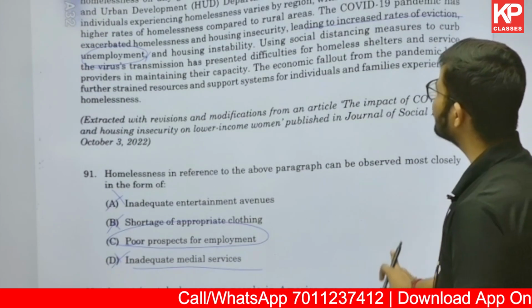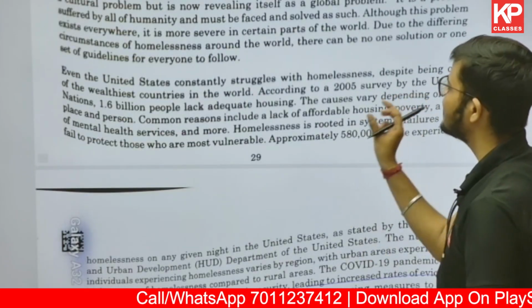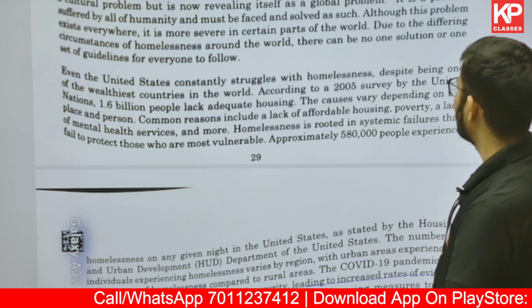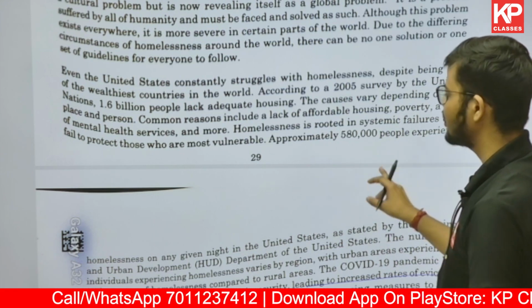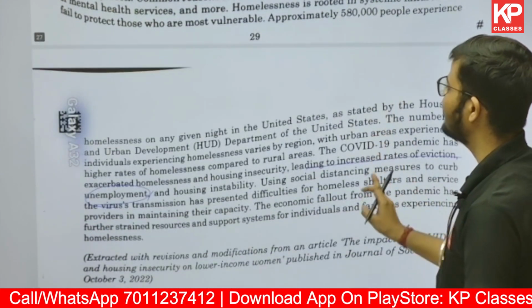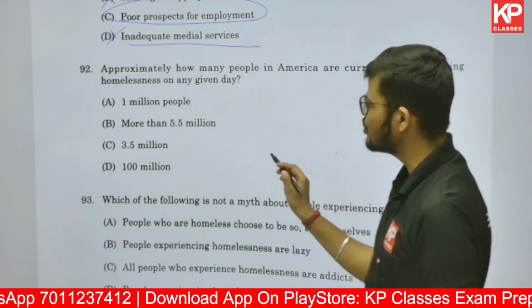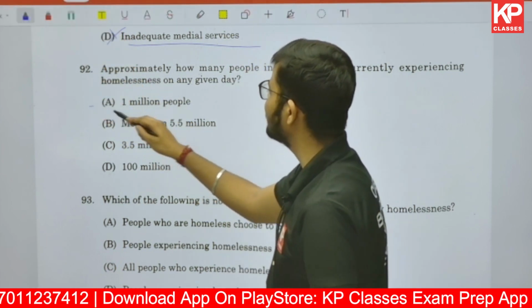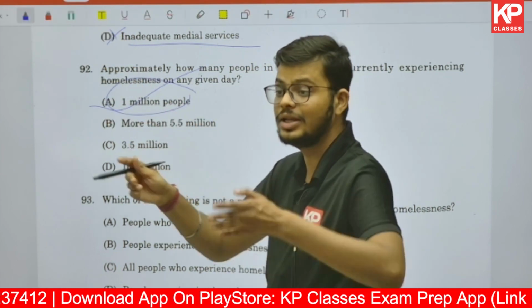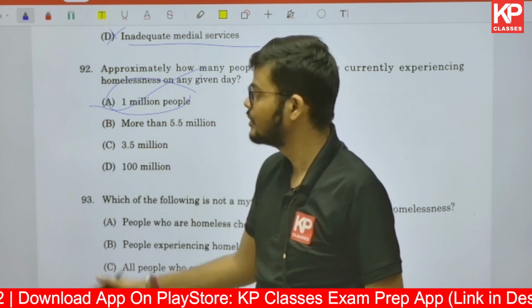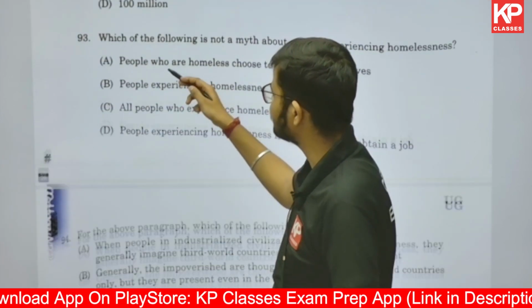I'm saying that because this is directly given in the passage. It says in the USA 580,000 people experience homelessness in any given night. Given night means given day. So the most appropriate, closest option can be 1 million, that is 10 lakh. Still the difference is huge. This is about question number 92.